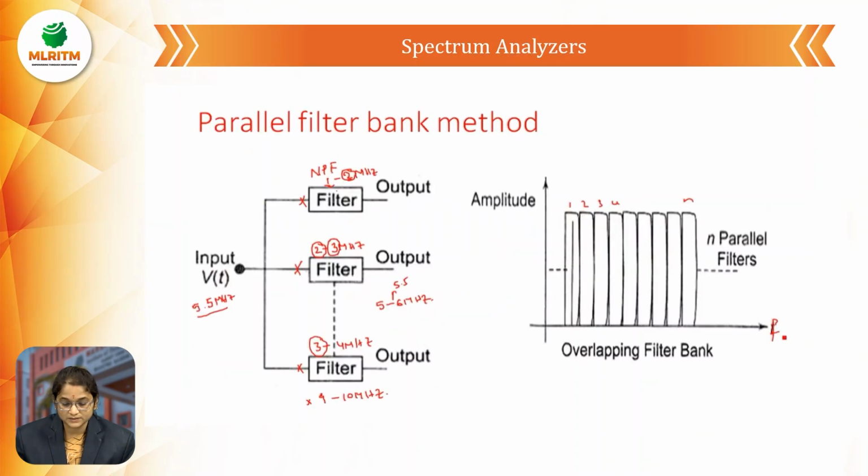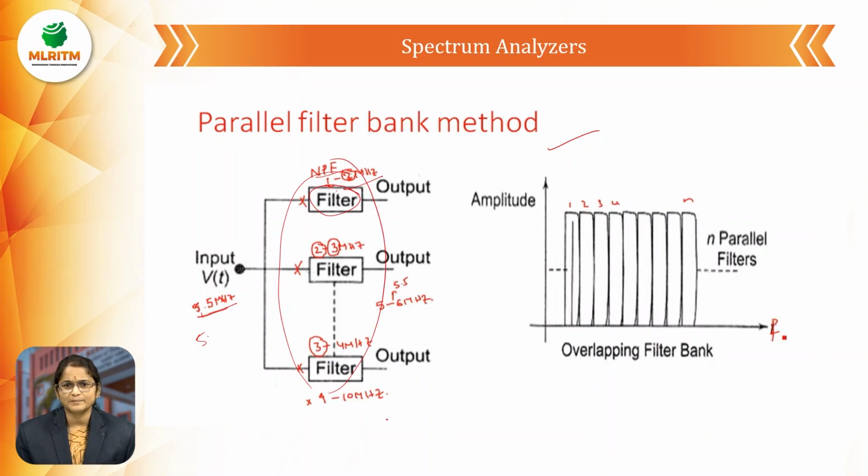Next, this is the parallel filter bank method. For the input here, we are going to take a 5.5 megahertz frequency. The whole spectrum is divided among different filters. We use narrow passband filters. In the first filter I am taking the 1 to 2 megahertz frequency, in the second filter 2 to 3, and like that up to the 9 to 10 megahertz frequency.